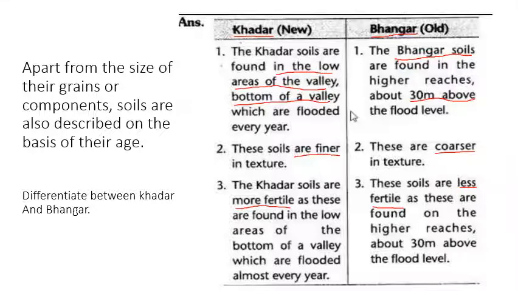Now let me tell you children, in simple words I will tell you four differences in khadar and bhangar. First thing, khadar is new, the bhangar soil is old. Second difference, khadar soil is finer in texture, the bhangar soil is coarser in texture. Third difference, khadar soil is more fertile, the bhangar is less fertile. And the fourth difference is where it is found. Khadar soil is found in the low areas of the valley. On the other hand, the bhangar soil is found in the areas of 30 meters above flood level.